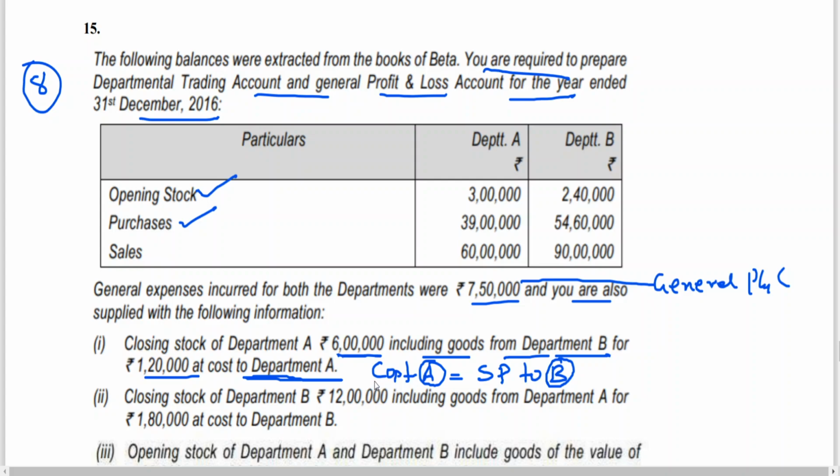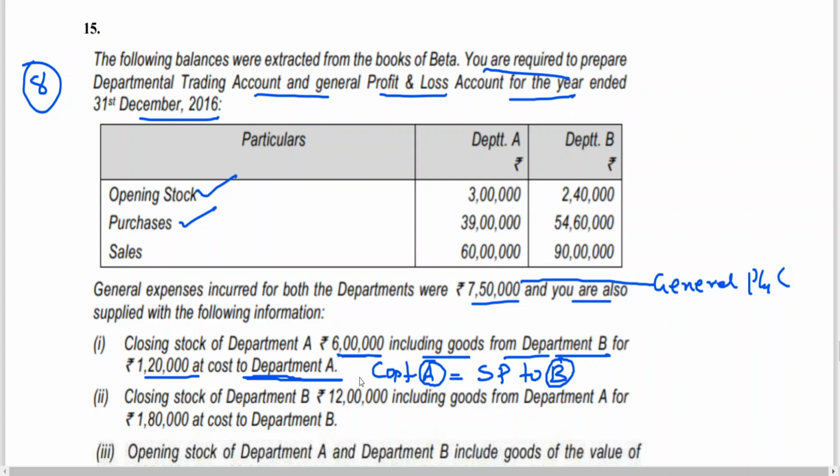I'll give you a small example. When you go to a shop to buy a notebook, he says 20 rupees. You pay 20 rupees, you get the book. Can you tell me the cost price of the notebook for you as a student? 20 rupees. What is the selling price of the notebook to the shopkeeper? 20 rupees. So for a seller, selling price; for a buyer, cost price. The person receiving the goods has a cost price; the one sending the goods has a selling price. Same logic. Who is sending? B is sending. For B it is selling price. For A it is cost price.